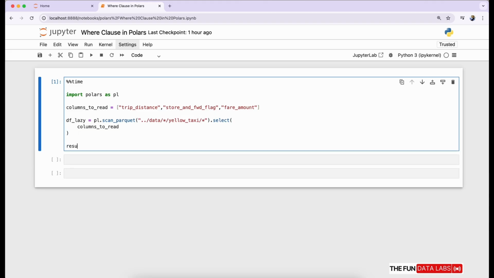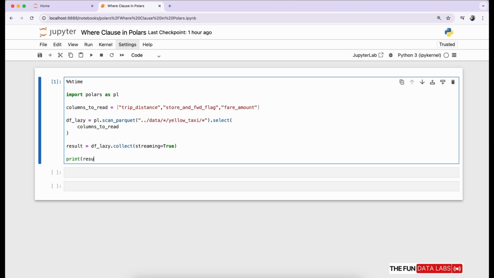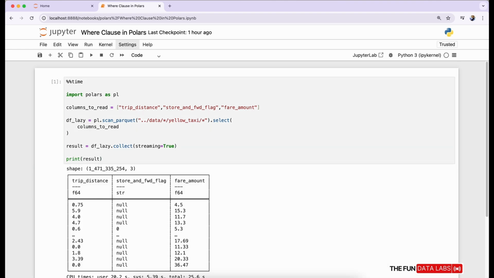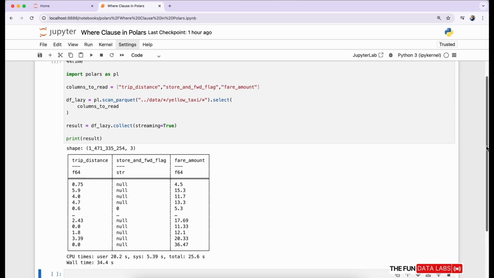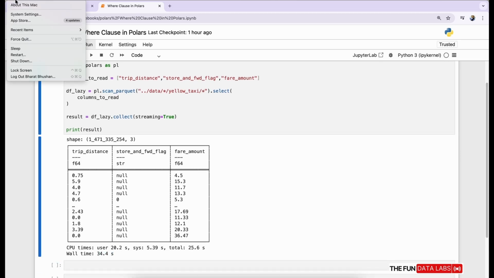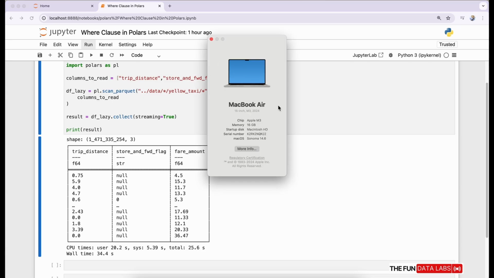Let's use the collect method with streaming equals true, and it will execute the lazy query and, after execution, create the result data frame. Now we can print the result dataset. We have our data available, over 1 billion records. It's taking just over 30 seconds. You can also check the configuration of the machine, which is a MacBook Air with 16 GB memory and an M3 chip, a standard normal MacBook.